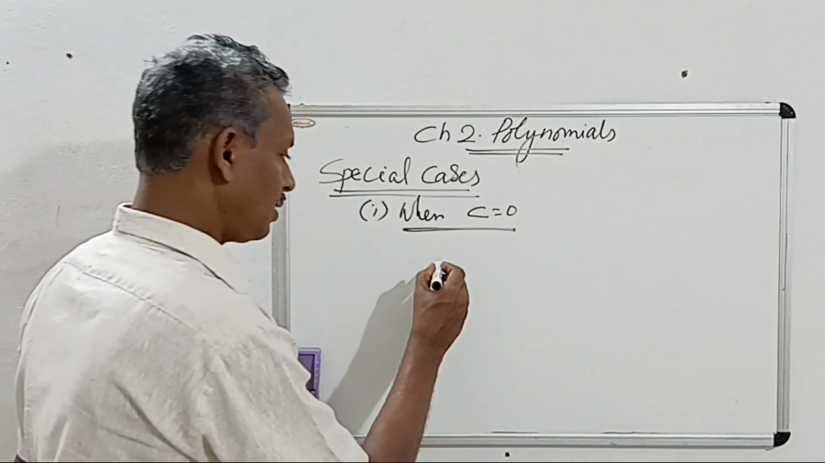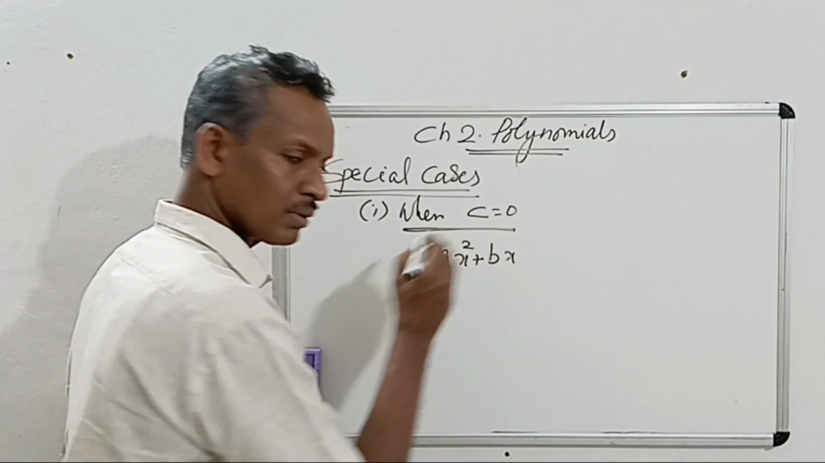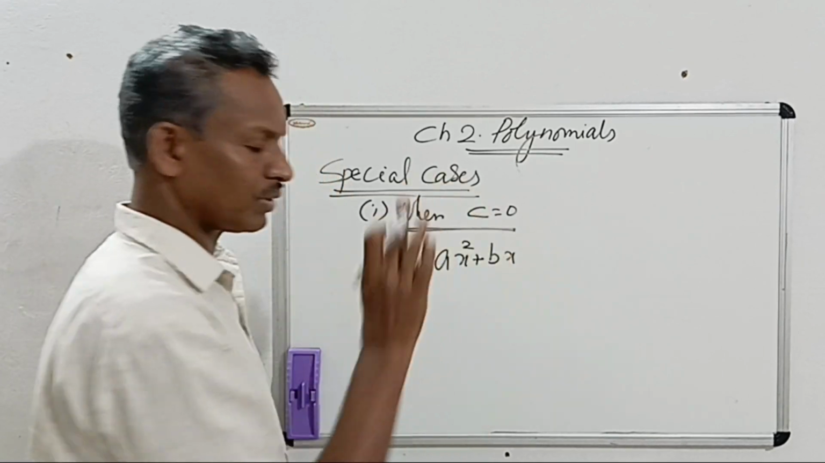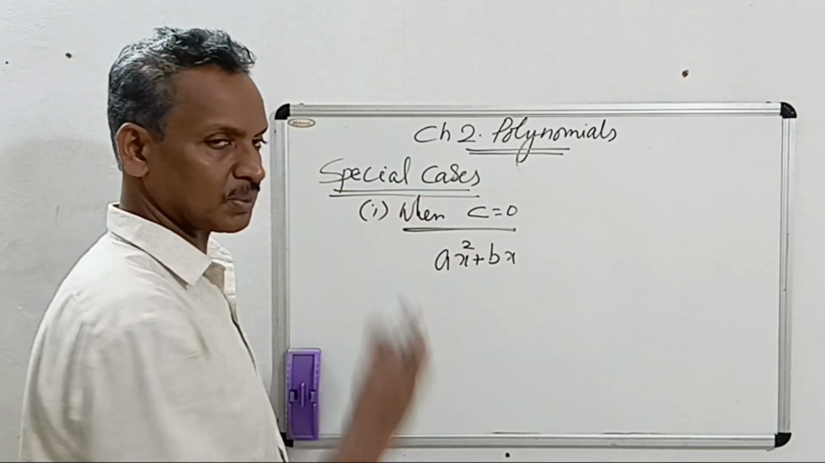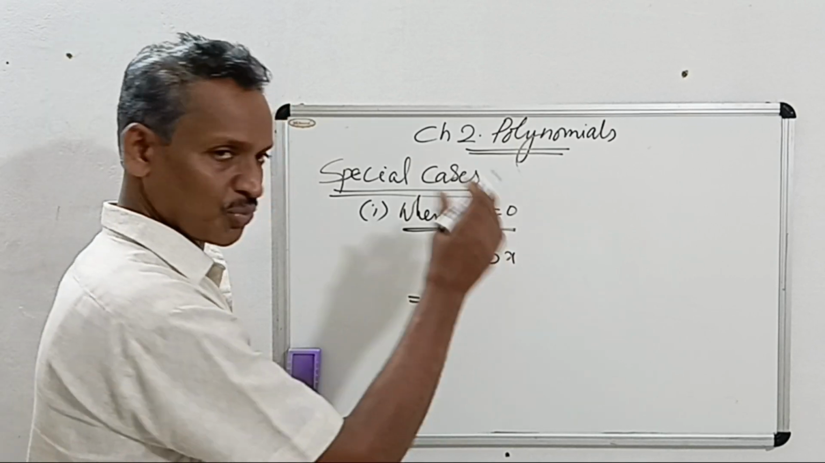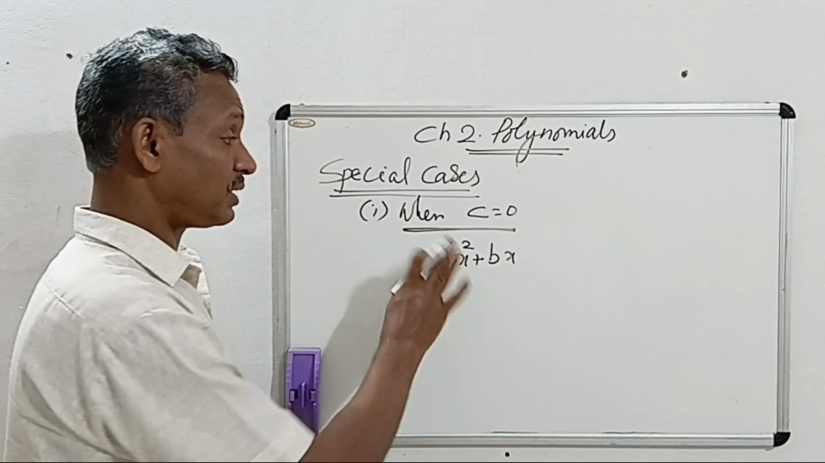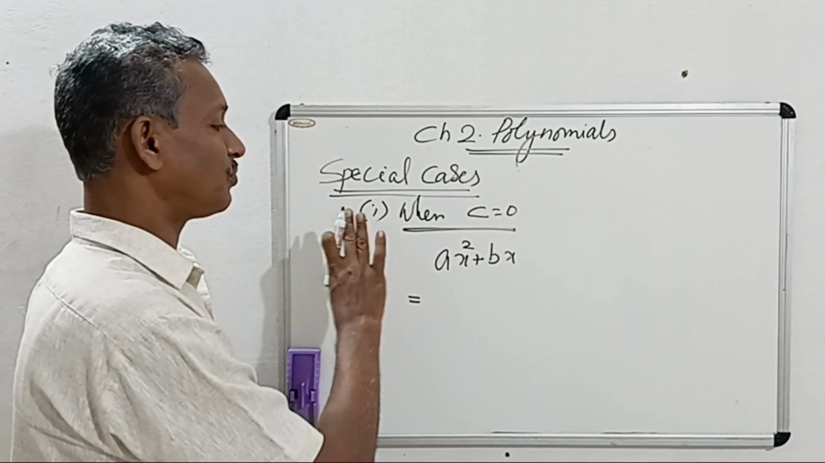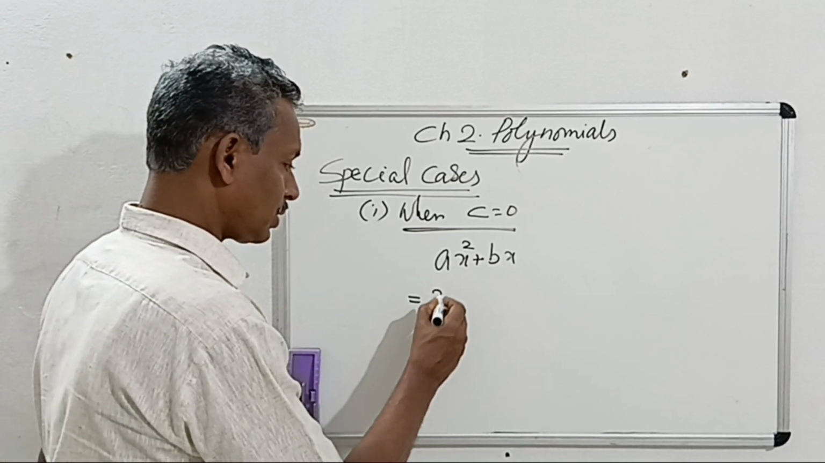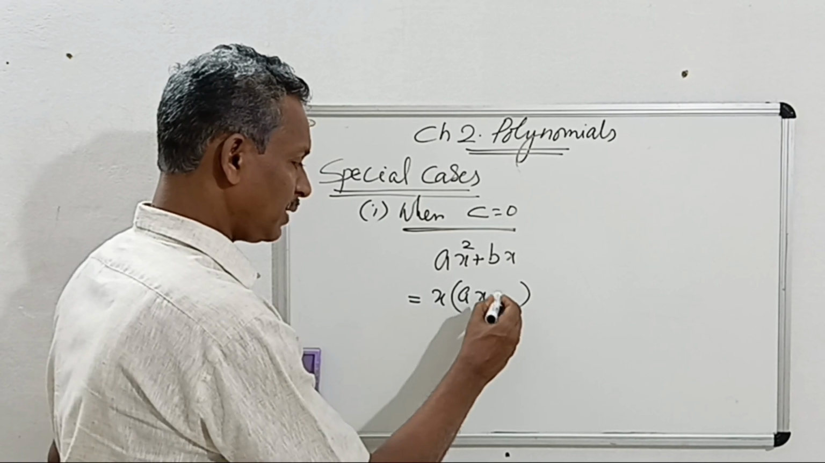For example, ax square plus bx, but c is not there. Only this much is there. How do we do it? Here we cannot split, there is no need to split the middle term. The easiest method is this, when c is 0. We can take common from this. What is common to both? x is common, then you write ax plus b.